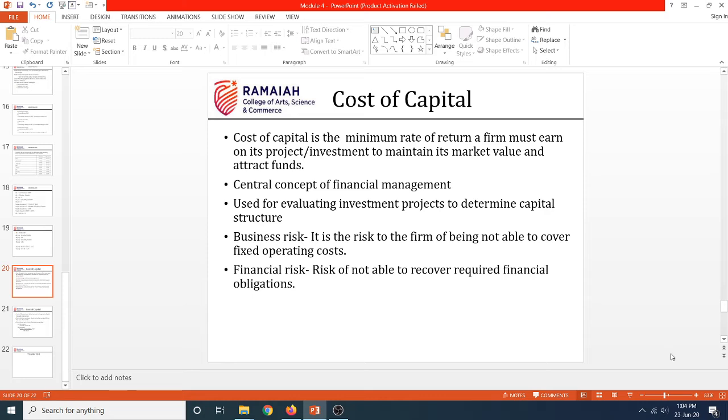So this is about cost of capital. When they ask you about cost of capital, the first 3 points you are supposed to mention, right? I'll just give you 10 seconds. Please go through this.